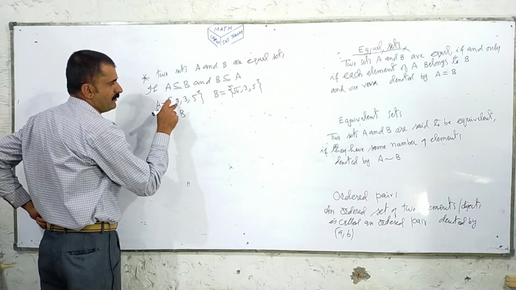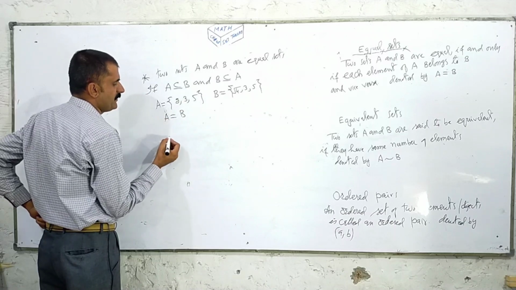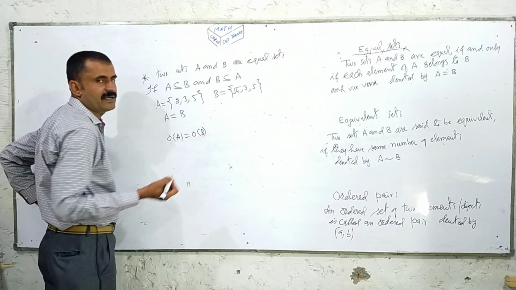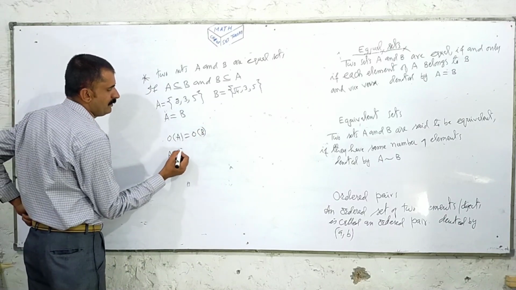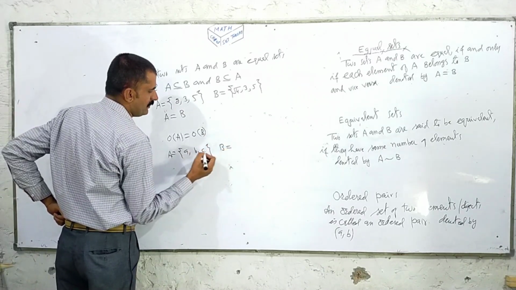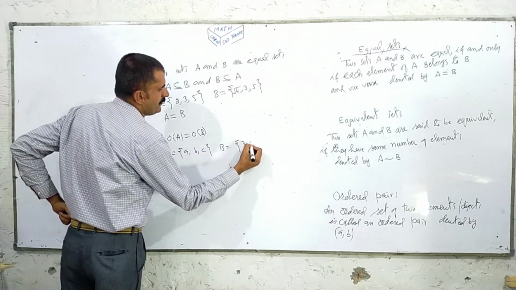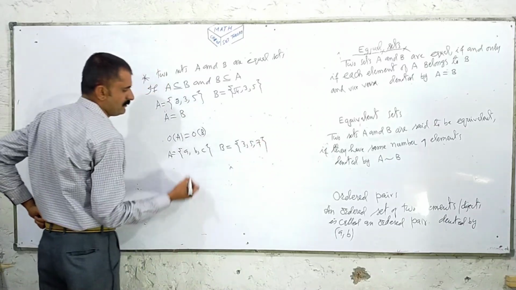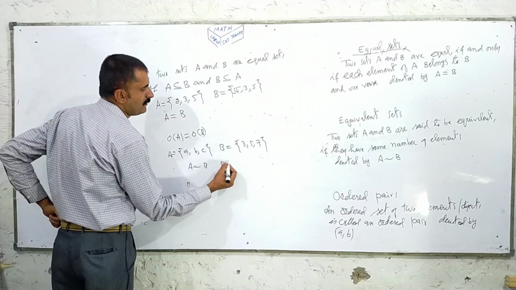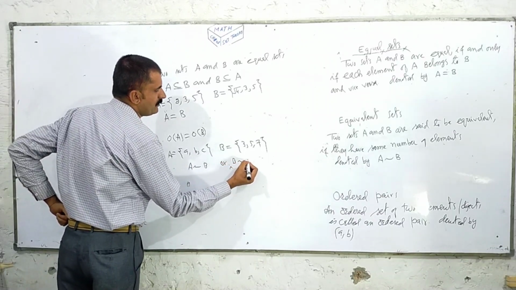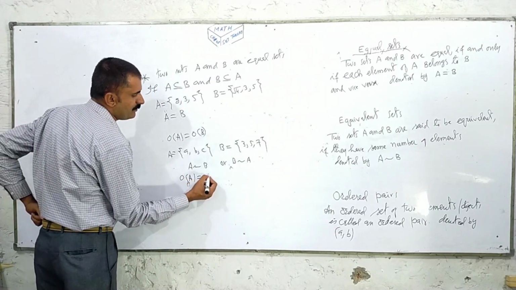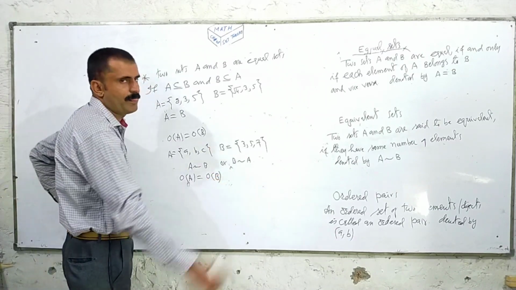Here A has 3 members, B has 3 members. Order of A is equal to order of B. A and B are equivalent. If A is equal to {a, b, c}, B is equal to {3, 5, 7}, we can say A is equivalent to B, or B is equivalent to A, because order of A is equal to order of B.